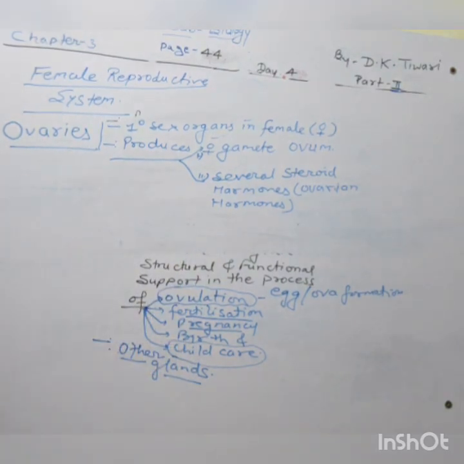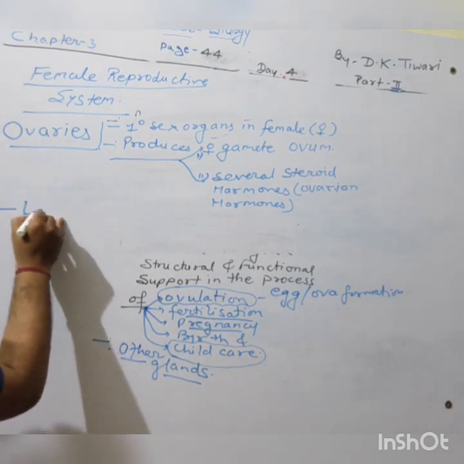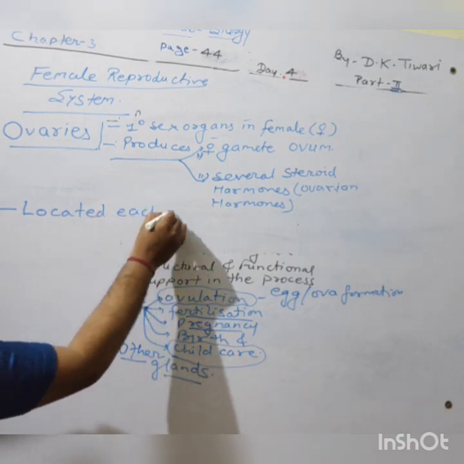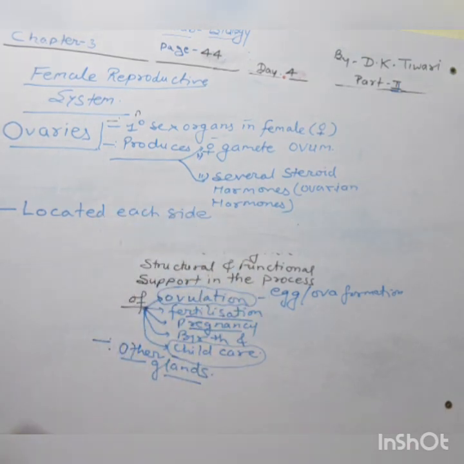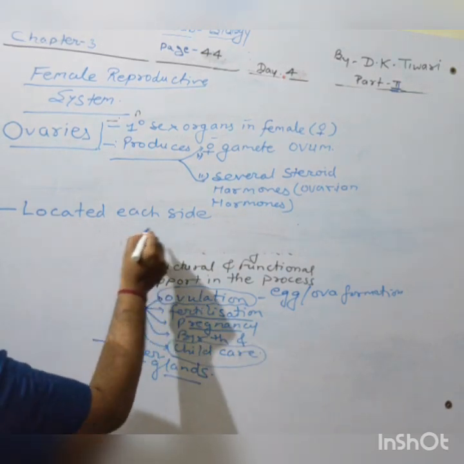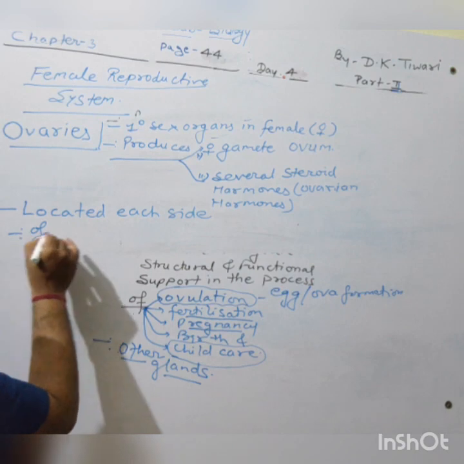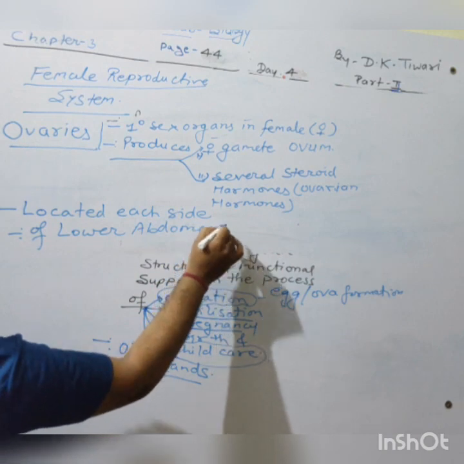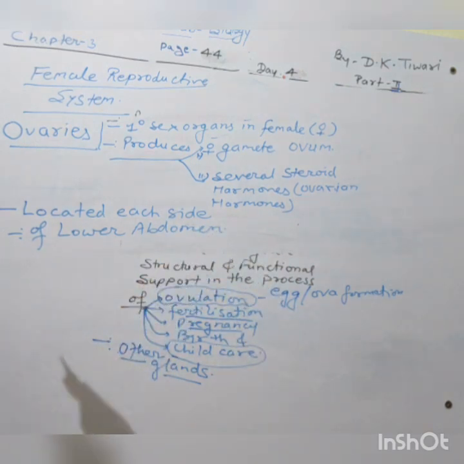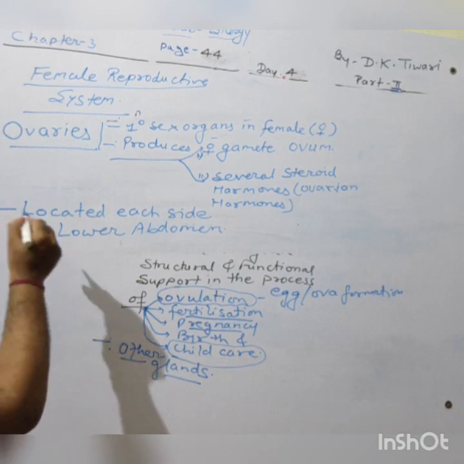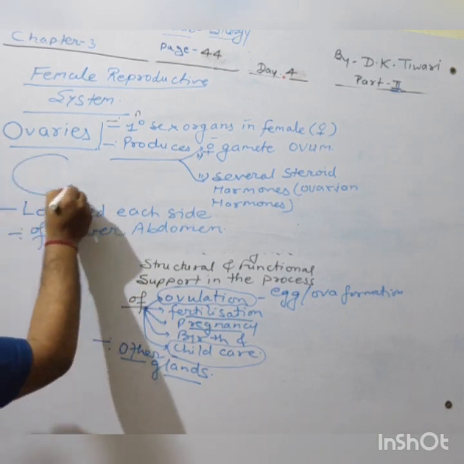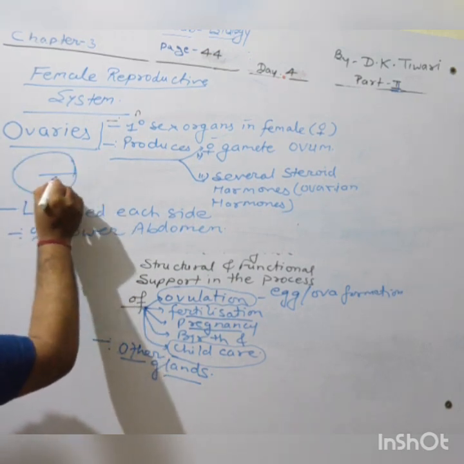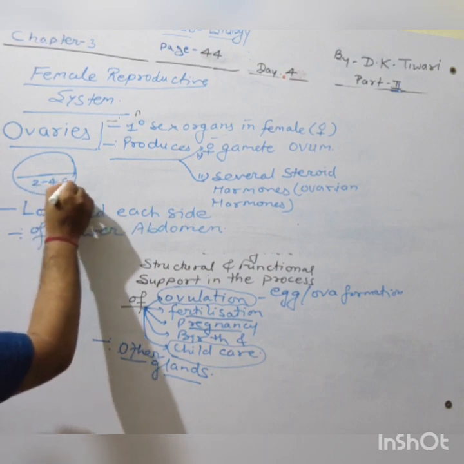Now, where are they present? They are located on each side of the lower abdomen, having a size of about 2 to 4 centimeter in length or diameter, nearly spherical in structure.